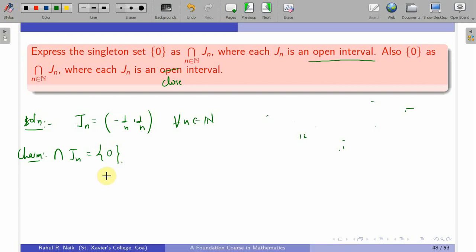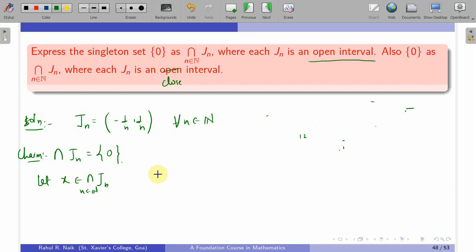So how do we show this? Now again I start with any element x in the intersection of Jn, and I will gradually show that the only possibility for this x is that x has to be equal to 0, and that proves that the intersection of Jn is the singleton {0}.